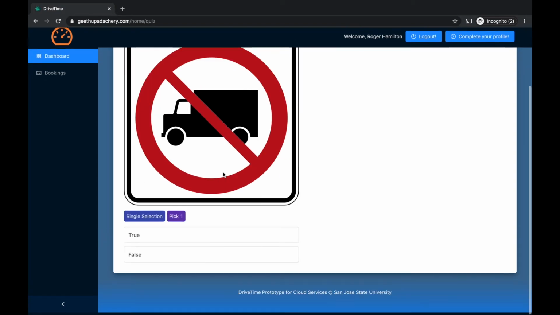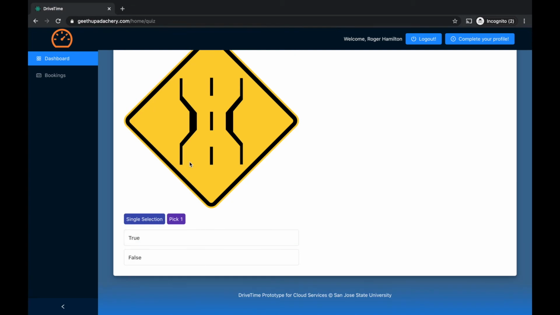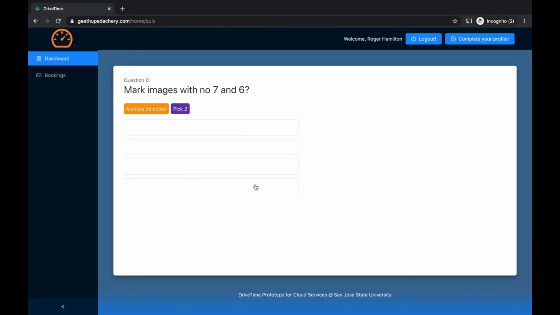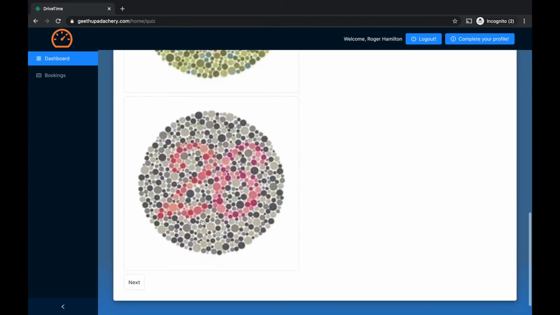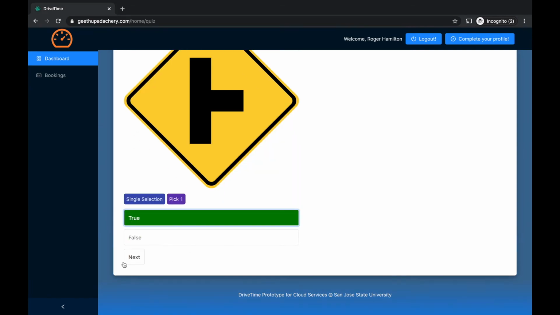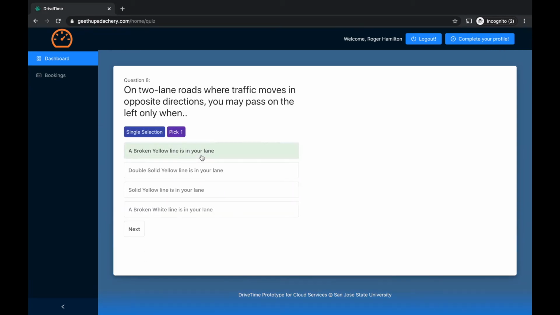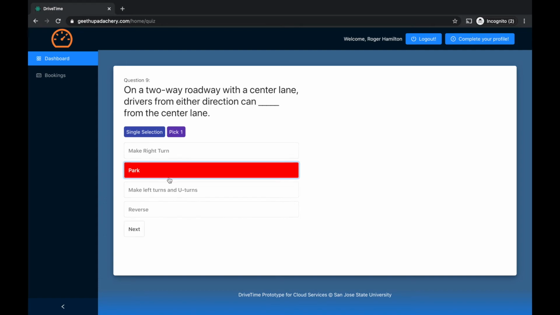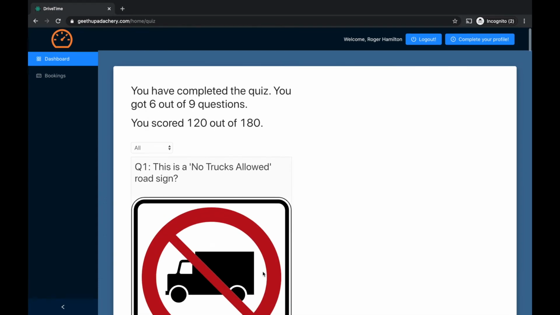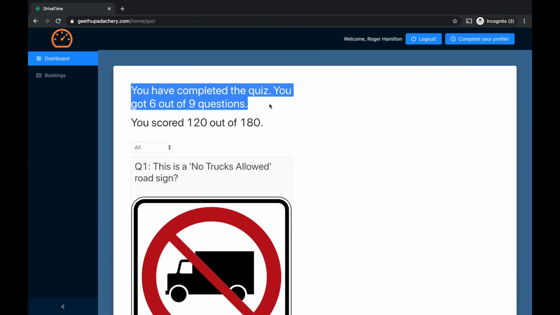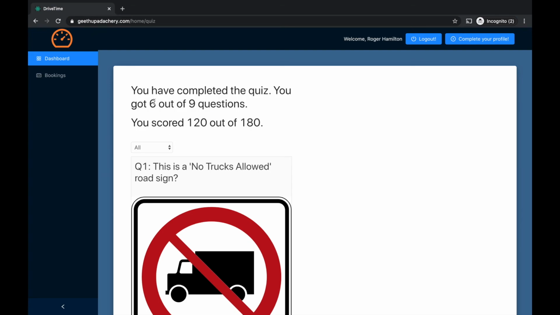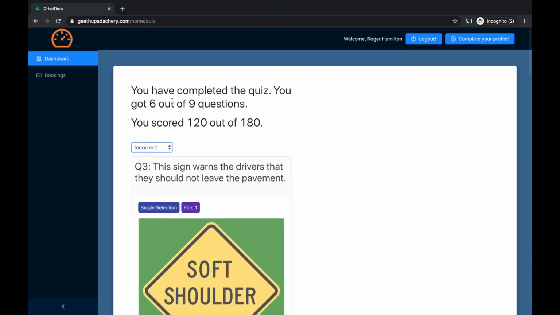No trucks allowed sign, true, false, 1 2, next, true. I am currently selecting the answers randomly, so it is showing me the summary of the quiz. I have got 6 out of 9 questions correct, and I've got 120 out of 180. Using this drop down, I can check what correct answers I have given and what incorrect options I have given.